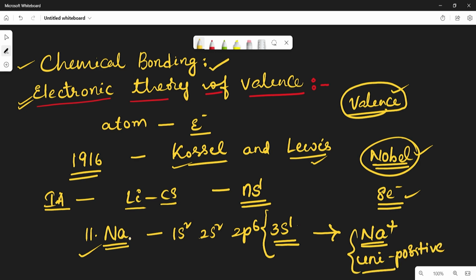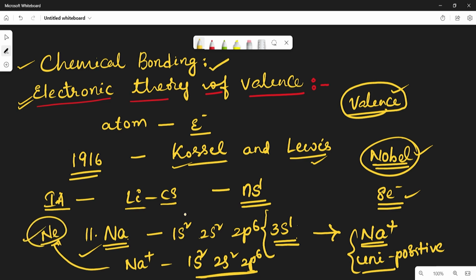So sodium becomes Na plus by losing one electron and becomes a unipositive ion. Why is it losing one electron? To get the octet configuration. So the Na plus configuration is 1s2, 2s2, 2p6, which means it is the neon configuration. So neon is a noble gas. It contains octet configuration, which means it is more stable.